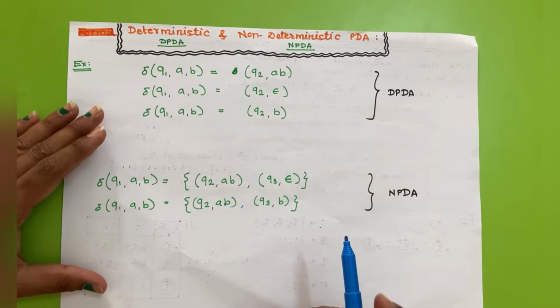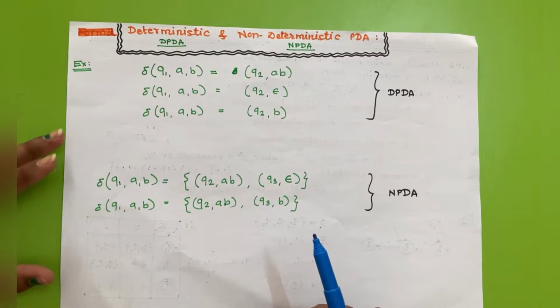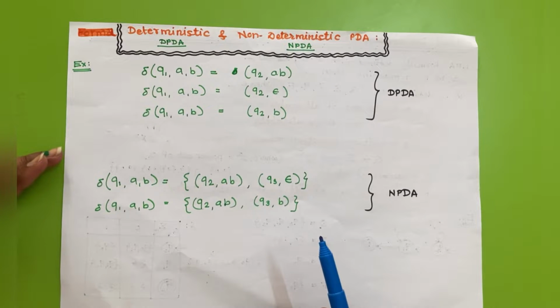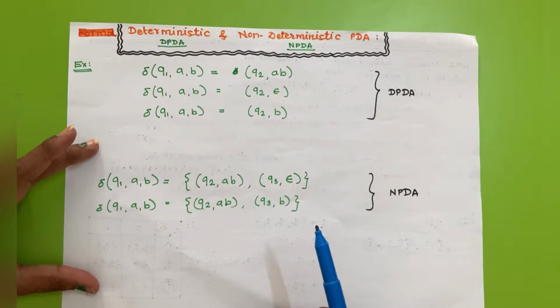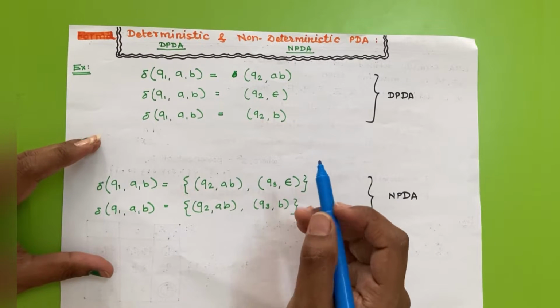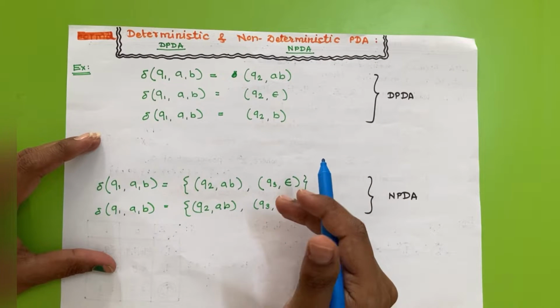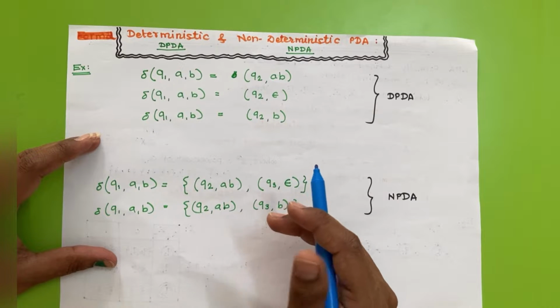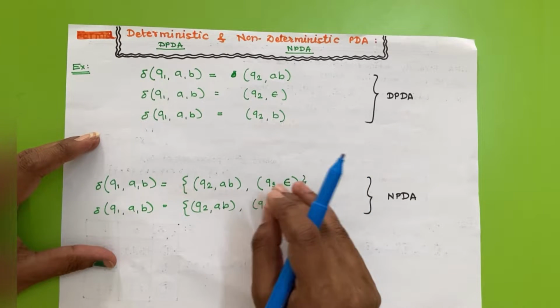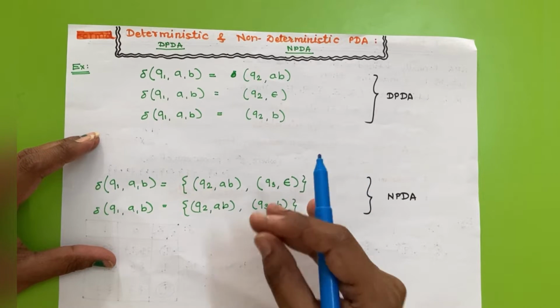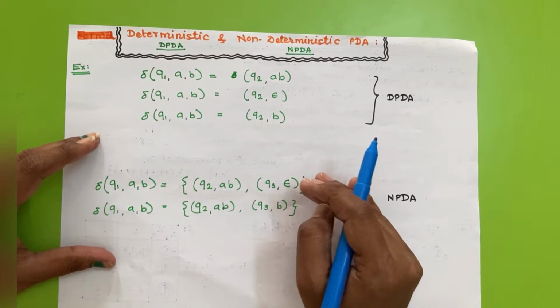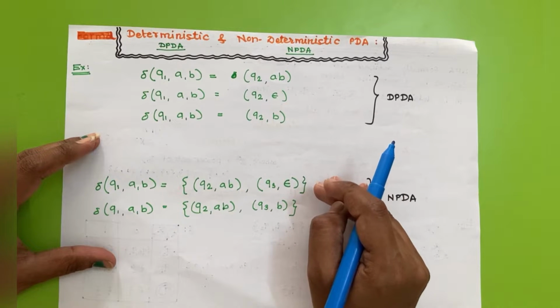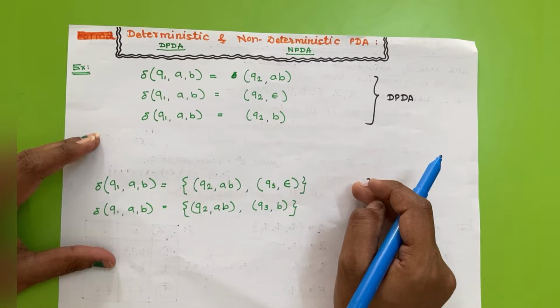Suppose in the case of finite automata, if any symbol is given to any state and we have a single state as the output state, then that transition is called a deterministic transition. And if all the transitions of the finite automata are deterministic in nature, then that finite automata is a deterministic finite automata.